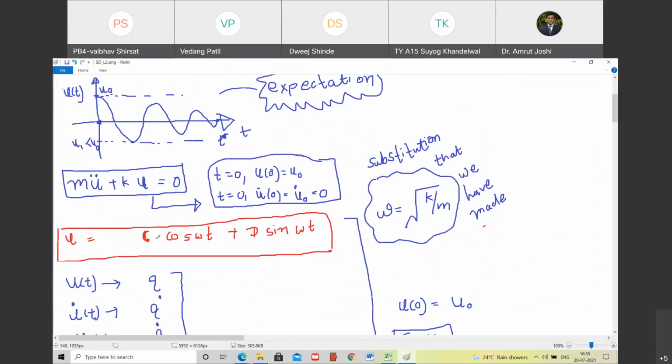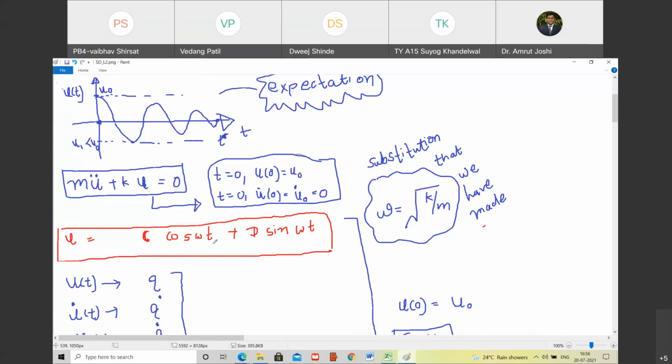We got u as c cos omega t plus d sin omega t. What is omega? While coming to the solution, at various places we had this quantity root k by m. So for simplification of the appearance of the solution, we have substituted omega equal to root k by m. Do you agree with me? Yes, sir. So omega is just a substitution for root k by m, and the solution is u equal to c cos omega t plus d sin omega t.